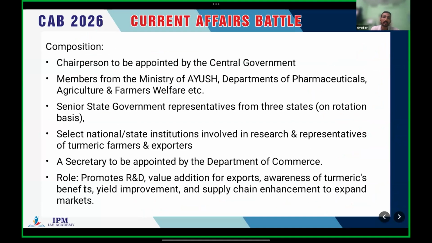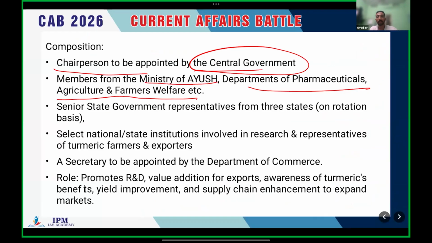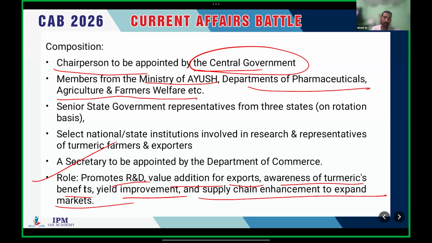The composition, etc., is not very important. Anyhow, you have to understand that it is appointed by the central government, with members from the Ministry of Ayush, Department of Pharmaceuticals, Agriculture and Farmers Welfare, etc. The role is to promote R&D, value addition of exports, awareness of turmeric benefits, yield improvement, and supply chain enhancements to expand the market.